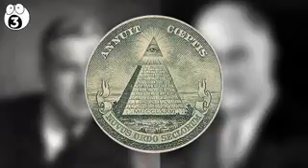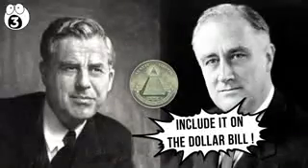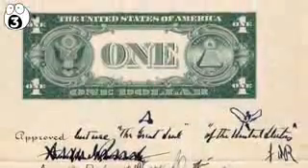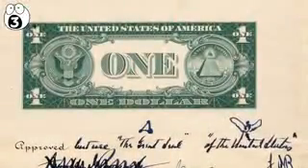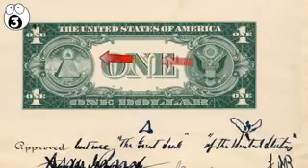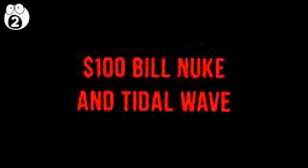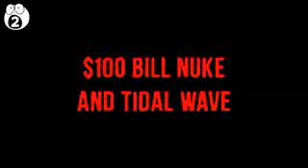Impressed by the motto Novus Ordo Seclorum, or New Order of the Age, being presided over by the all-seeing eye, the 32nd degree Freemason Roosevelt told Wallace to include it on the dollar bill next to the greater seal. Afterwards, he made these handwritten changes to the design so that the Masonic eagle's 32nd degree pointed to that new world order and the all-seeing eye, and signed it off with his famous initials FDR.